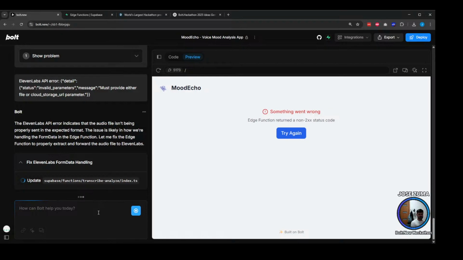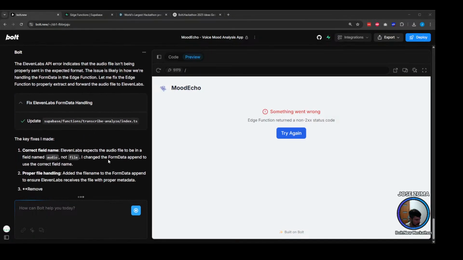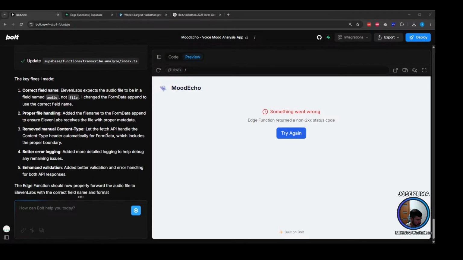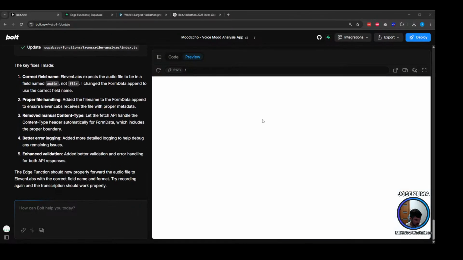Yes, so there is a mismatch with this, right? Somehow we're sending the file as form data, as a binary, right? So that's correct. But we need to fix this so that possibly the Supabase function needs to extract correctly this specific value.